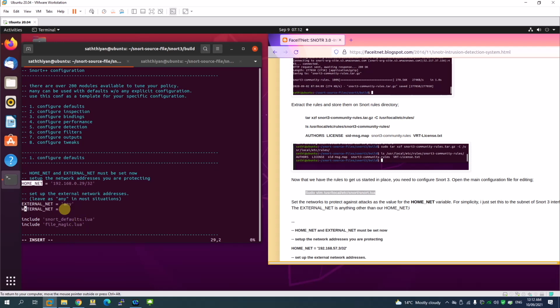And we will make this external network, and we will say external network not home network. That means I'm not monitoring the home network. So you know the concept, you know the commands, this is how you write the commands here. What else do we have to change?